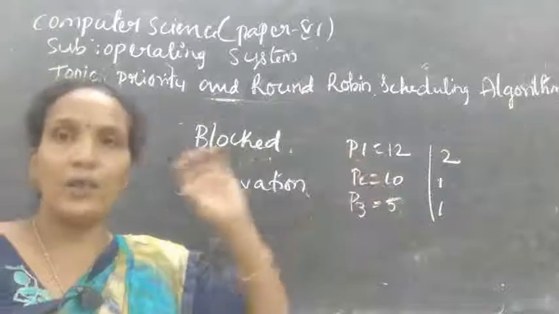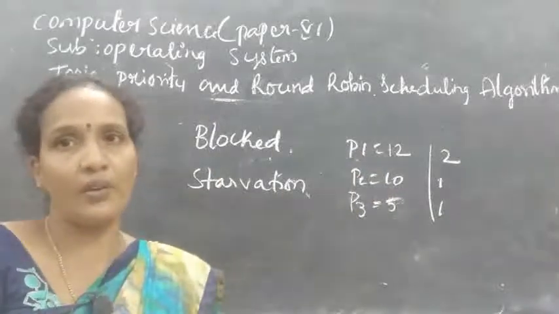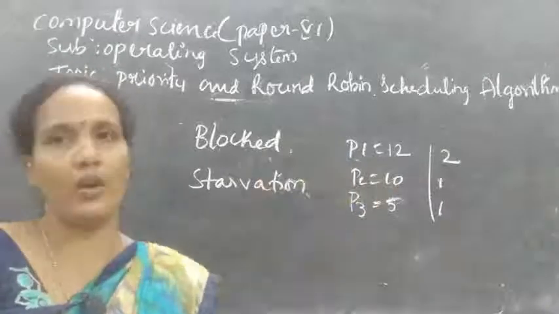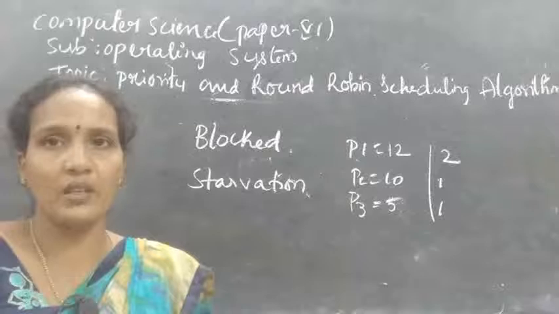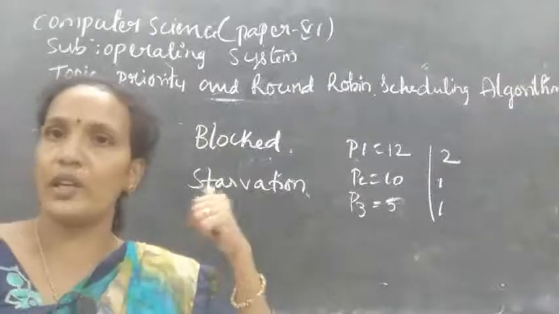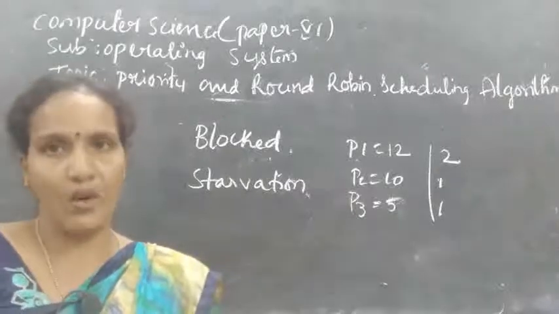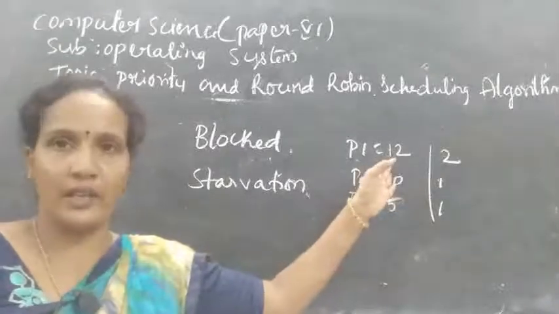When a process is ready for execution but the CPU is not free, that process is moved to the blocked state. When the process is ready for execution and processor time is not given to that process, it is moved to the blocked state. This case you will get in priority scheduling.